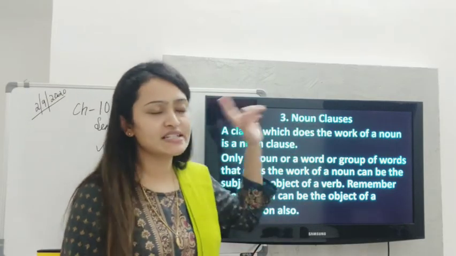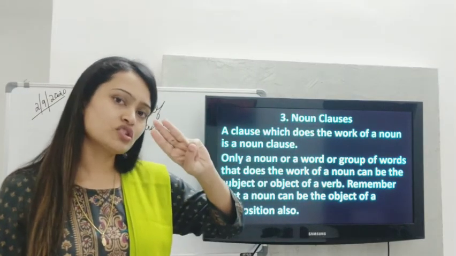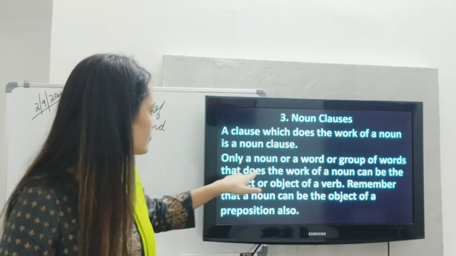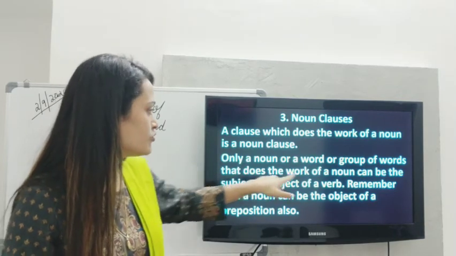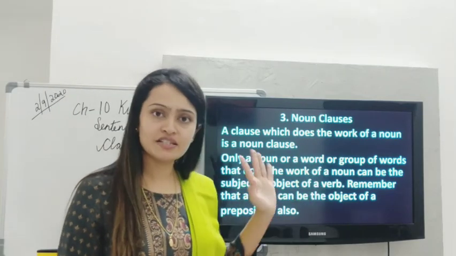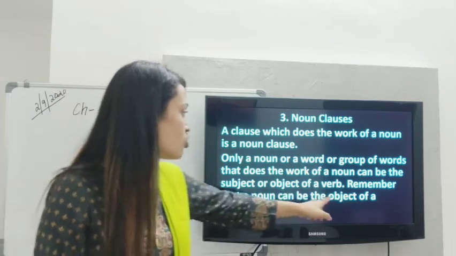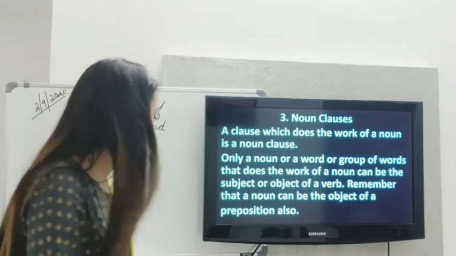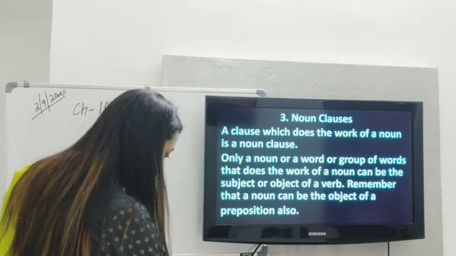Okay, so how do we identify noun clauses? Three positions. That is, subject of a verb in a sentence, right? Object of a verb in a sentence, and at times object of a preposition. Let's consider the examples.